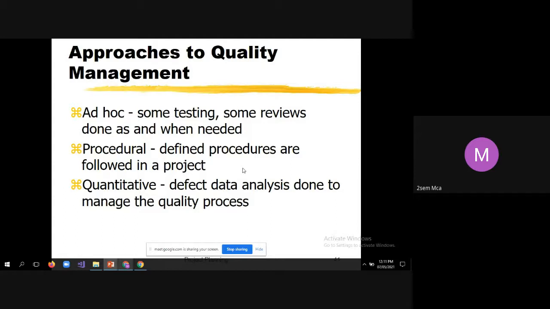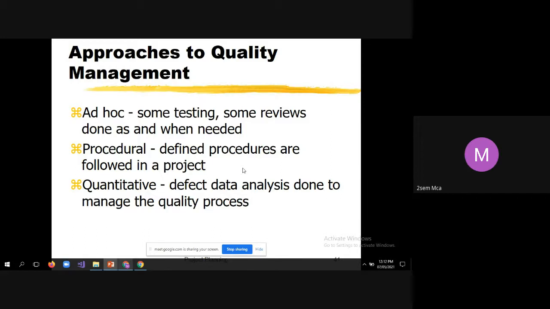So during different phases of the software development life cycle, some testing will be done. See, testing does not always mean testing the source code. Even if you are cross-checking your design, that is also testing. Even if you are reviewing your requirements document, that is also testing. And some reviews. Reviews will usually be done for the source code, and even for the design diagrams.